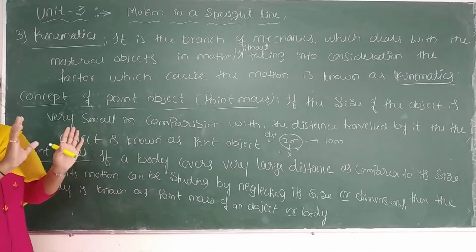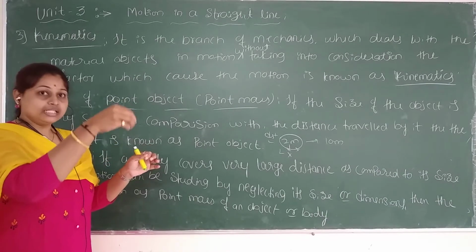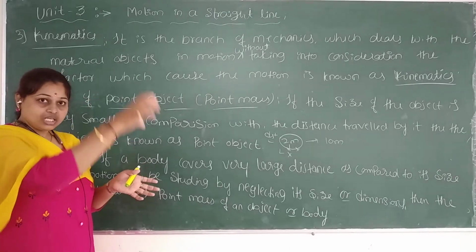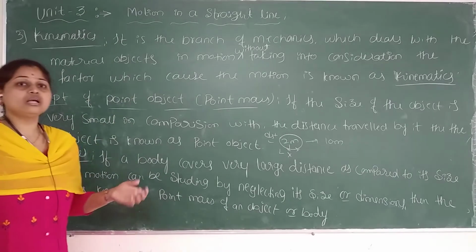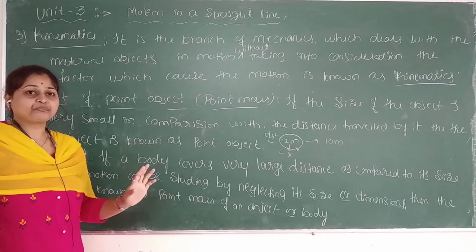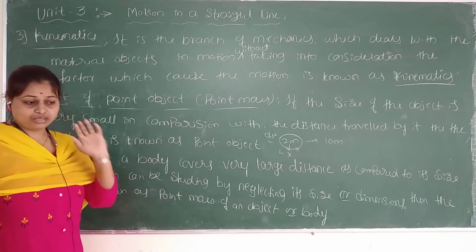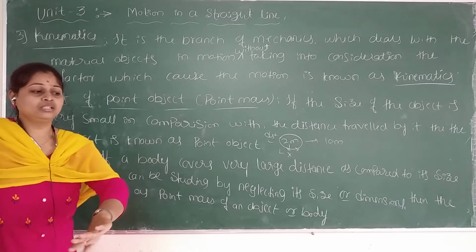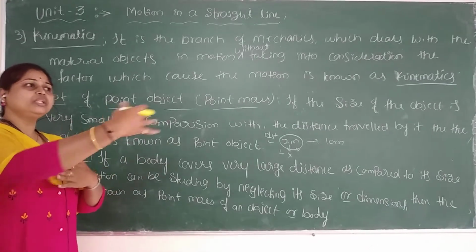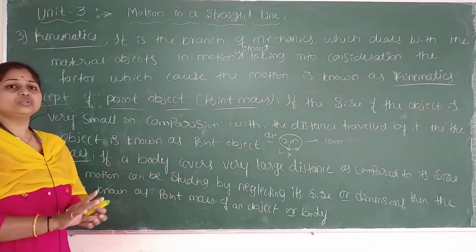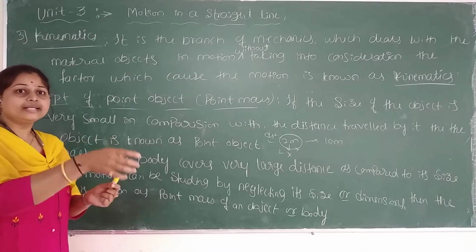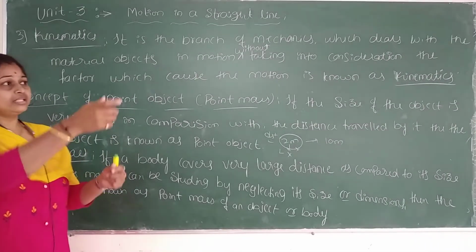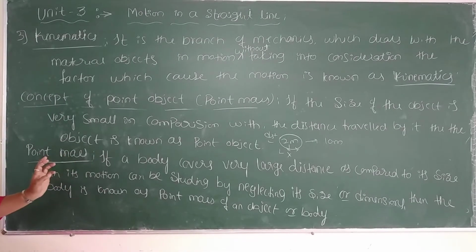You can say that a person is standing there, but you can't say whether he has legs or hands, or see properly. Such an image is known as what? A point mass or a point object. Is the example clear? Just imagine. A person is standing on a hill and you are standing on the earth somewhere. There is a large distance. From far away you only feel a person is standing, but you can't recognize whether he has legs or hands or other body parts. Such an example is known as a point mass or a point object.